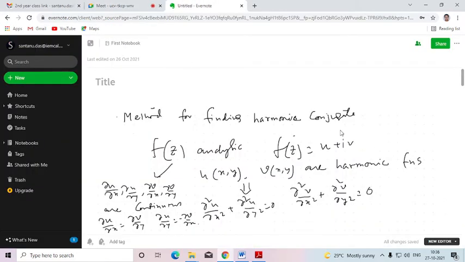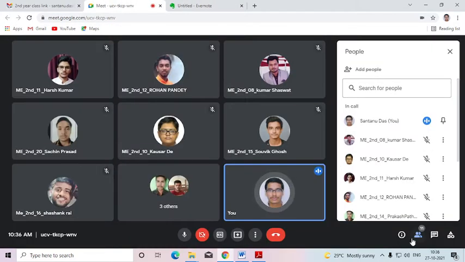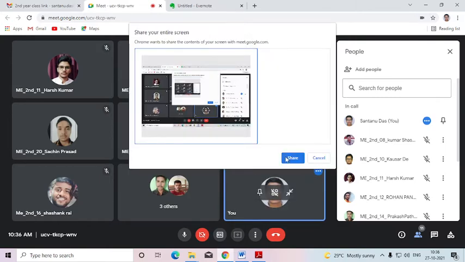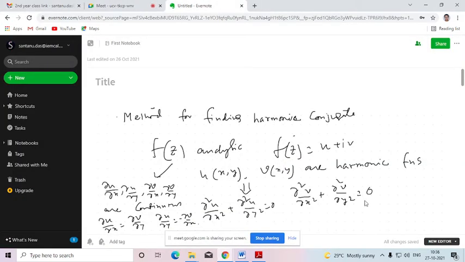Okay, so let me share the screen. I will discuss that method, and I will be discussing the other two methods also today. Can you see the screen now? Yes, sir. Okay. So this I had written here the previous day whenever I took class in electrical, so I will be discussing from here. If you have any doubts or queries at any time, you can unmute yourself and ask questions.